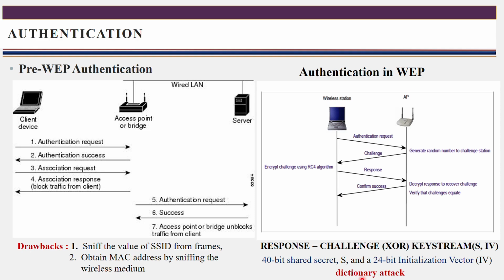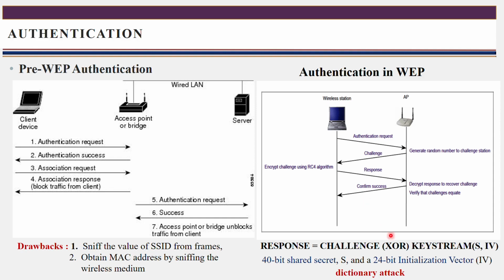But here also we face one problem, that is what you call a dictionary attack. What does dictionary attack mean? As I told earlier, the attacker simply watches this communication, continuously observing it. After observing, it learns the procedure being followed. It is a trial and error method, like guessing a password.